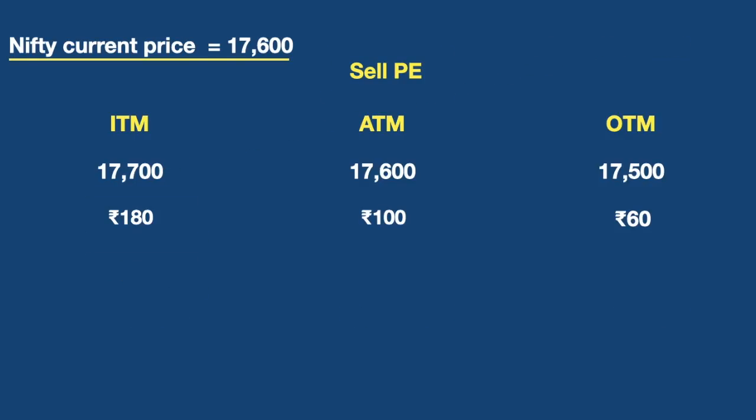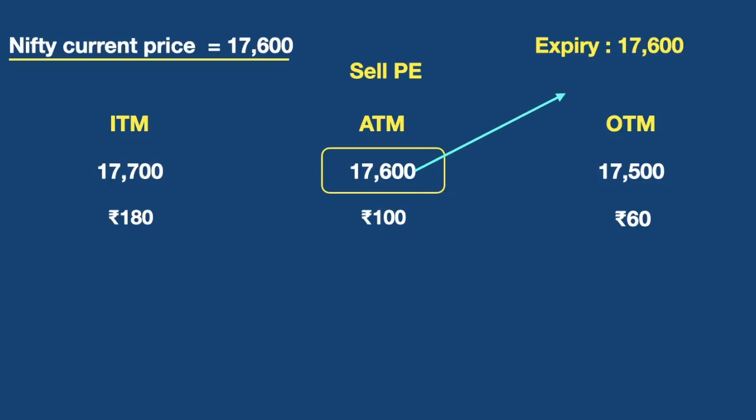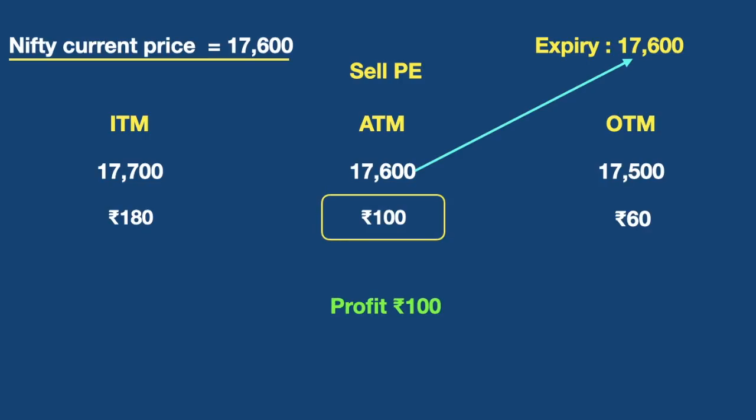So don't worry. In the second example, we will see what will happen if Nifty closes at 17,600. My view about Nifty was it will close at 17,600 or above. In this case, Nifty closed on the expiry date at exactly 17,600. Now, if I had chosen the at the money strike price and Nifty closed exactly at the strike price which I chose, then I will completely get the entire premium amount which I received. This will be my profit.